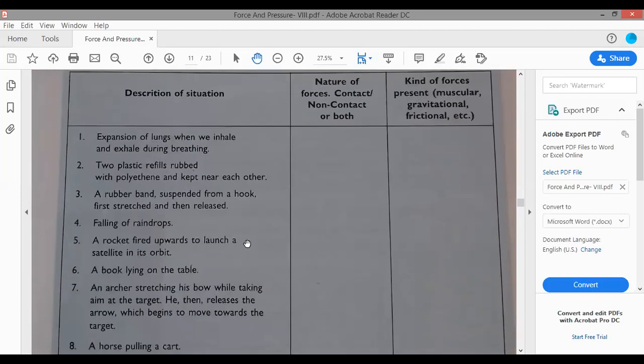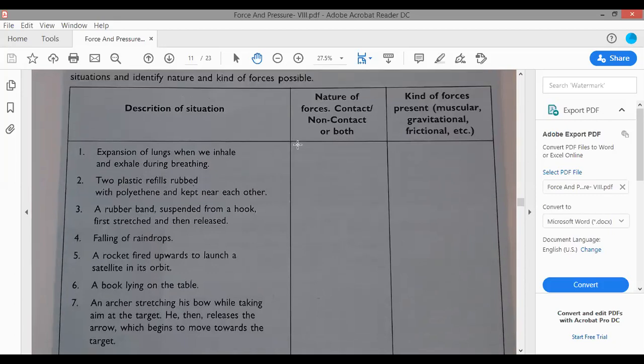Now here we have an example. We'll find out what type of force it is, whether contact or non-contact. Expansion of lungs occurs due to muscles, and the air fills the lungs, so it is a contact force, and the kind of force is muscular. Two plastic refills rubbed with polythene and kept near each other. Now there will be electric force, so it is a non-contact force and the type is electric.